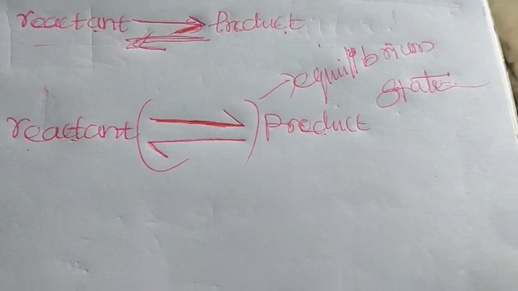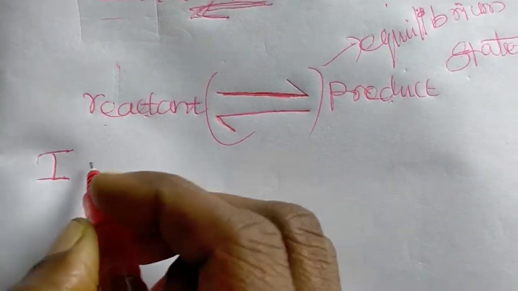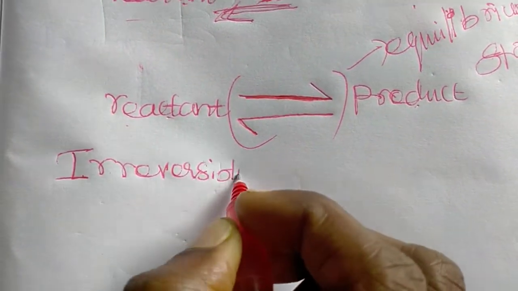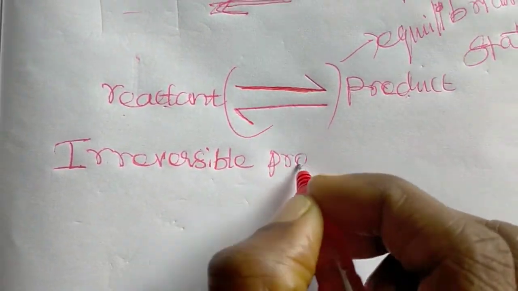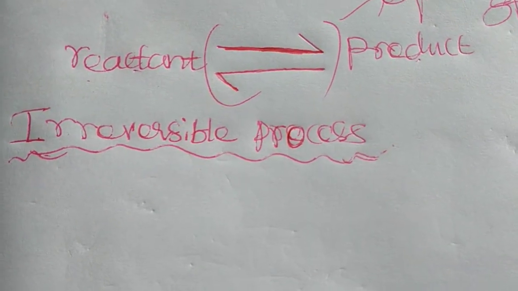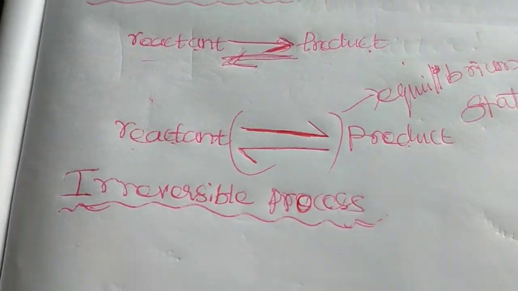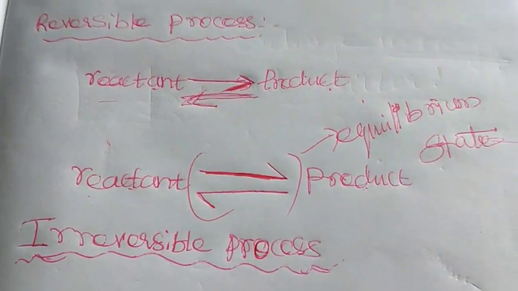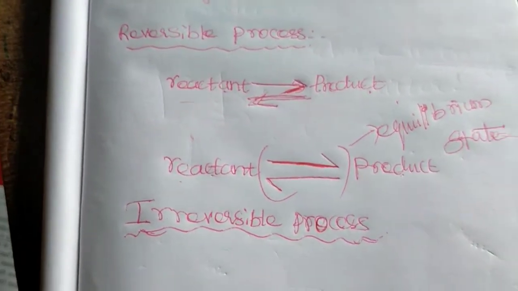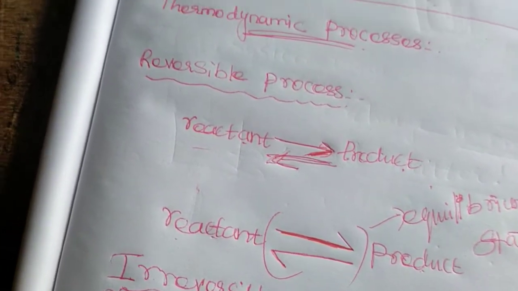The next type is the irreversible process or reaction. An irreversible process is the opposite of a reversible process. In the reversible process, the system and the surrounding are restored from the final stage to the initial stage.